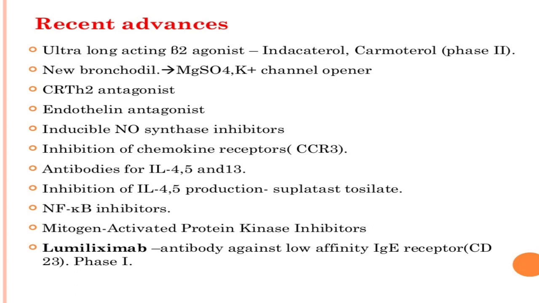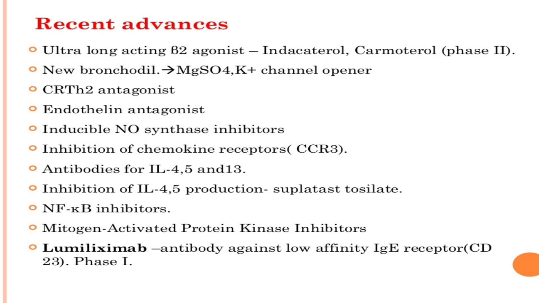Now, what are the recent advances? There is production of ultra long acting beta-2 agonists like indacaterol, carmoterol, and availability of new bronchodilator drugs like magnesium sulfate, K plus channel opener, and CRTH2 antagonist. It will inhibit the Th2 cells. Endothelin antagonist, inducible nitric oxide synthase inhibitors. These are under experiment.